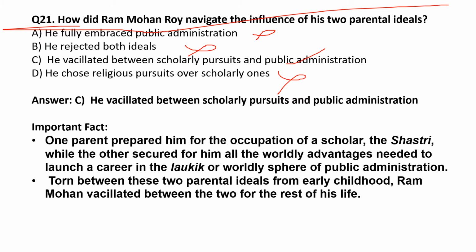Raja Ram Mohan Roy's both parents had different ideals. One parent prepared him for the occupation of a scholar, the Shastri, while the other secured for him all the worldly advantages needed to launch a career in the laukik, or worldly, sphere of public administration. Torn between these two parental ideals from early childhood, Ram Mohan Roy vacillated between the two for the rest of his life.